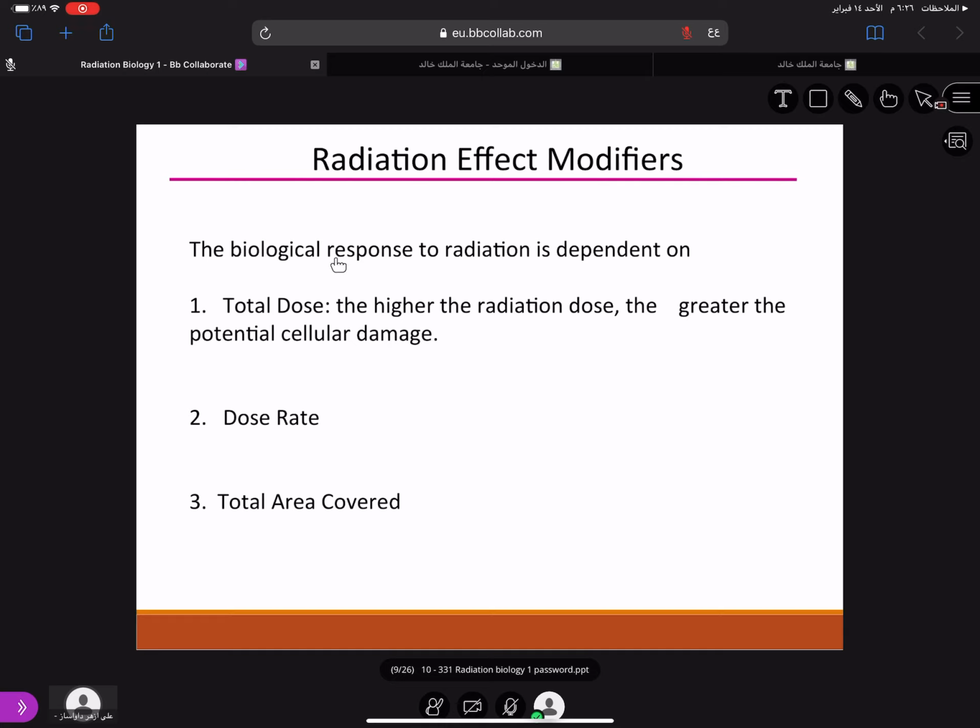There are different modifiers or different factors that cause changes in the biological response. The factors are very simple and easy to understand. The first factor is the total dose. Logically everyone will agree to this factor. If you increase the dose, the damage will be more. So the higher the radiation dose, the greater the potential cellular damage.